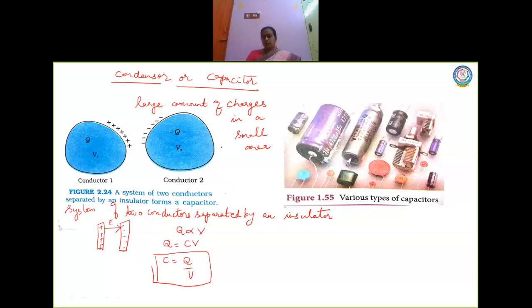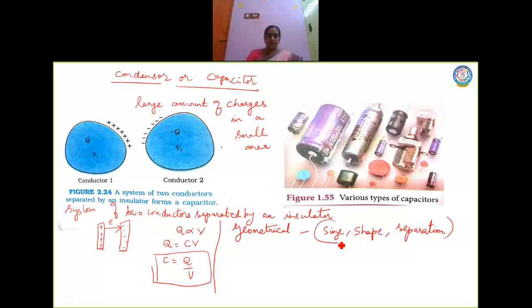Of course you have a relation here, but the capacitance of a conductor mainly depends on the geometrical configuration. Geometrical in the sense, it depends upon the size of the capacitor, the shape, and also the separation of the plates.